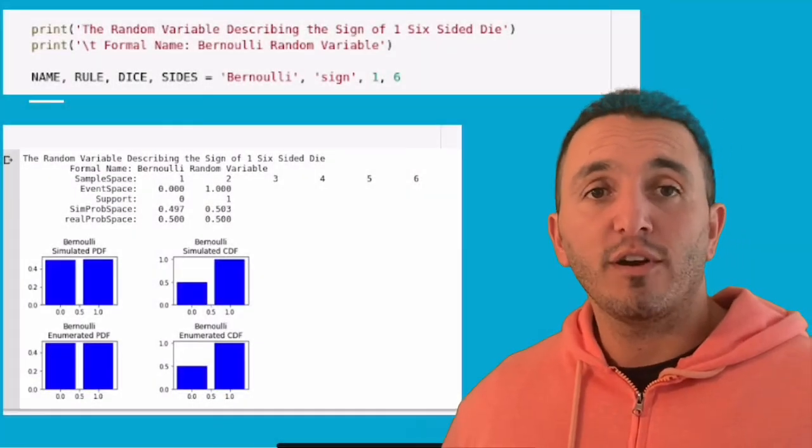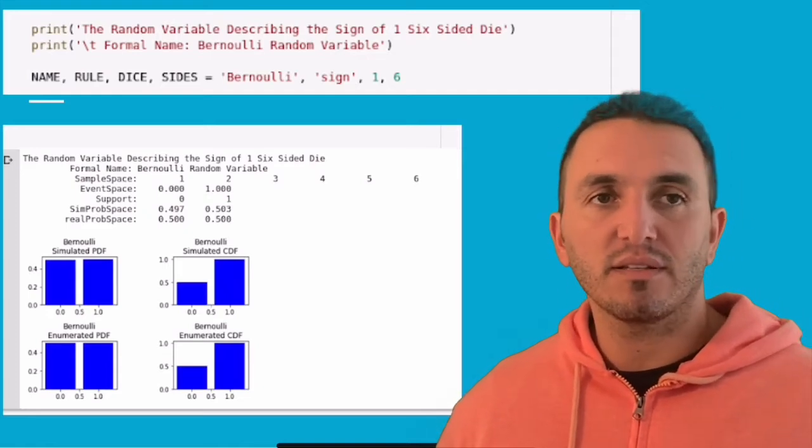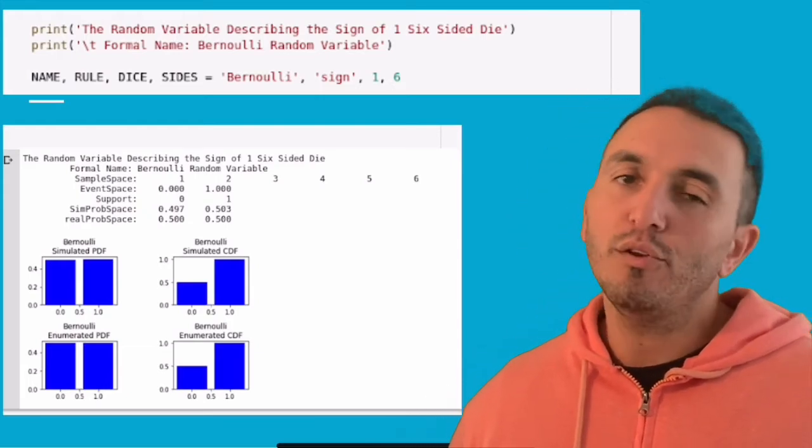Next, the Bernoulli random variable, same idea. You see that there's a 50% chance of seeing 0 or 1. In this case, you see the simulation looks quite like the enumeration.